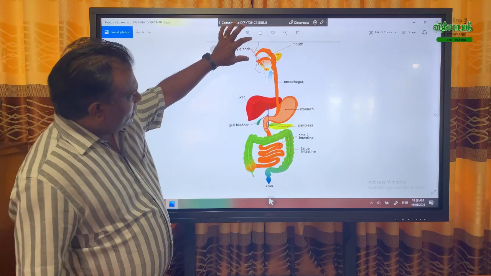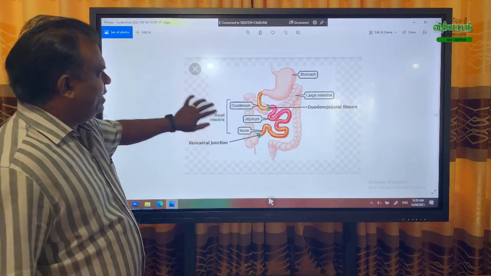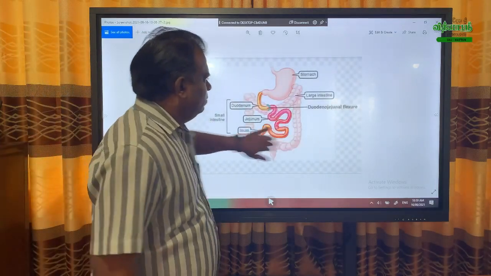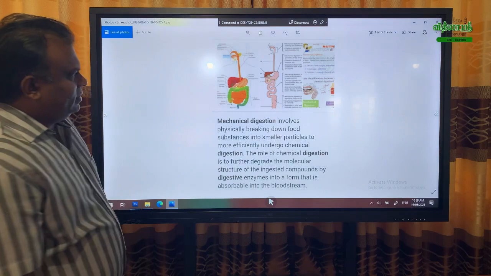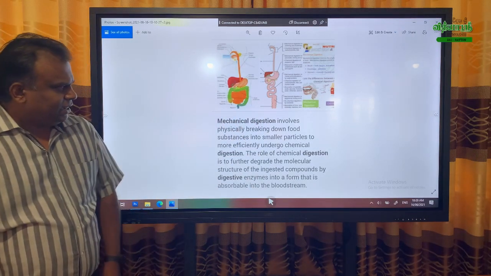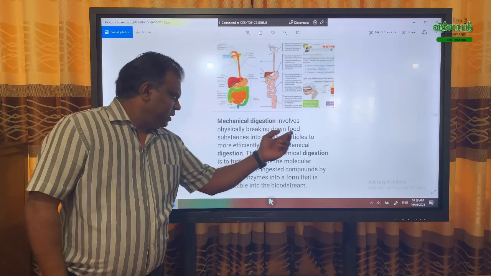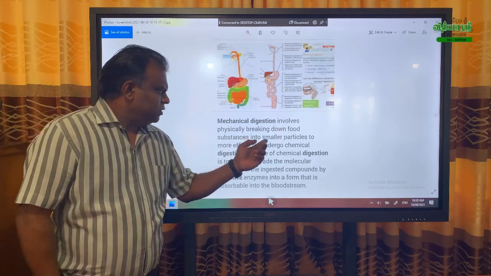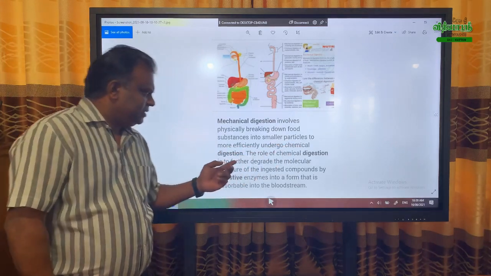I said already there are two types of digestion. First, mechanical digestion. What is meant by mechanical digestion? It involves physically breaking down food substances into small particles so they can more efficiently undergo chemical digestion.